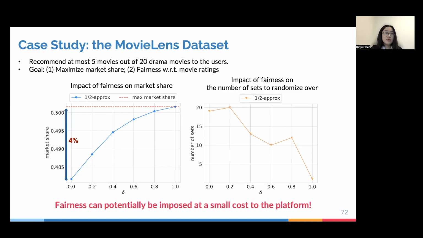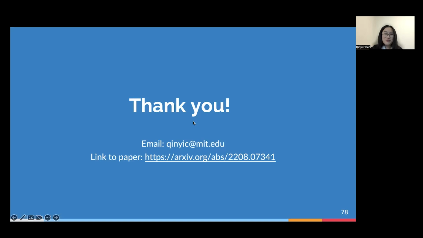That is why we really hope that via our work, we can motivate a number of online platforms to take fairness into account when they are making their assortment planning decisions. And that concludes my talk. Thank you very much. And if you want to look at more details, here is a link to our paper.